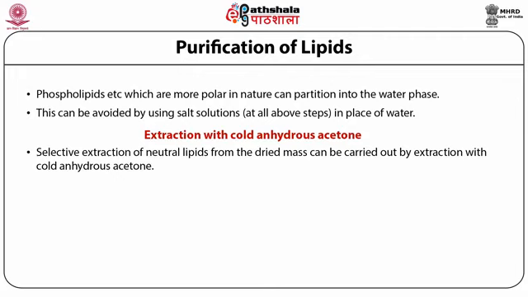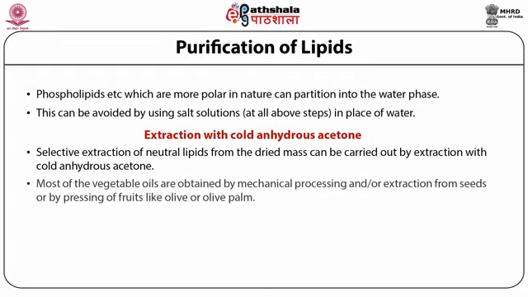As has been mentioned before, some free fatty acids are always present in a fat or oil. These fatty acids can be isolated by treating the tissue or liquid extract by dilute alkali. Both aqueous and methanolic solutions have been used. Most of the vegetable oils are obtained by mechanical processing and or extraction from seeds or by pressing of fruits like olive or olive palm.